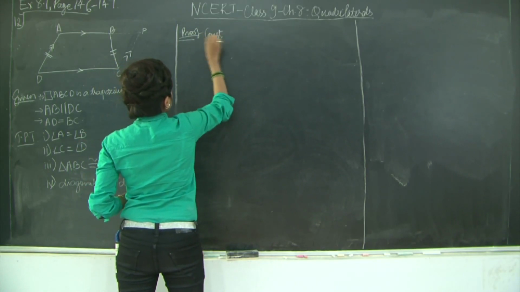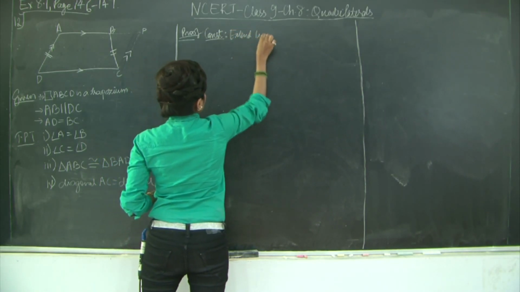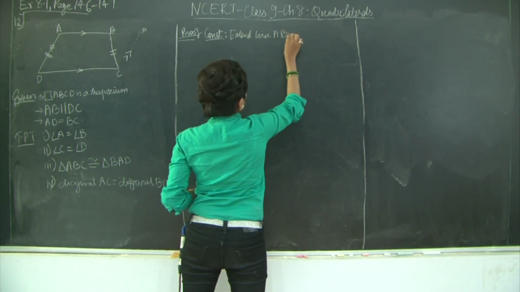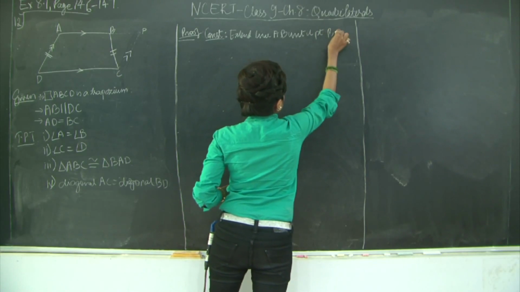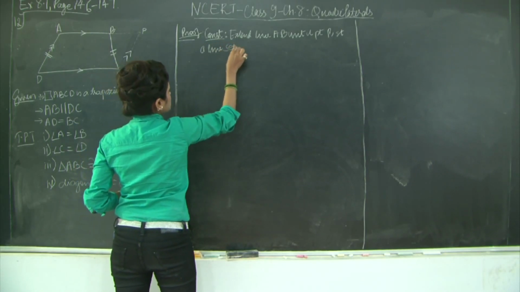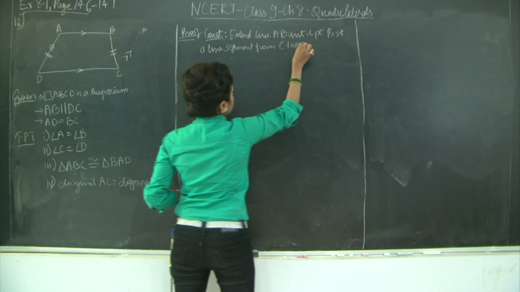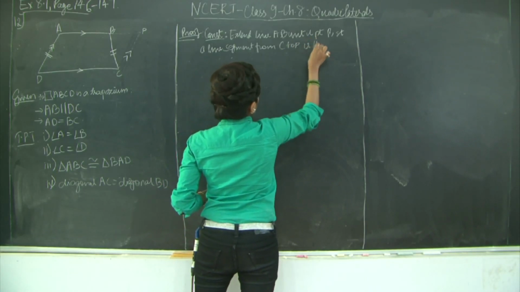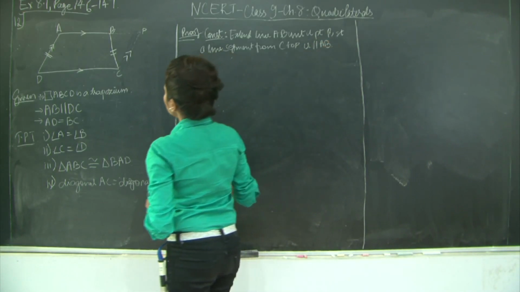So, first I need my construction: extend line AB until point P such that a line segment from C to P is parallel to AD.